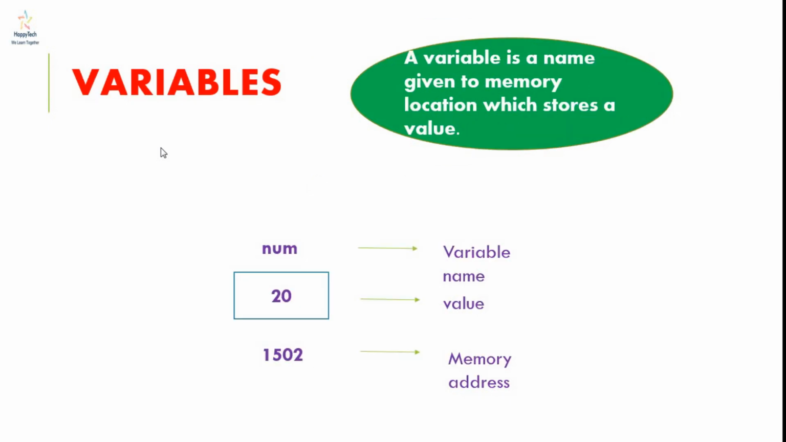Then variables. A variable is a name given to a memory location to store a value. So the name is an identifier, and the value is what is stored in the variable. The variable has three main things. First is the variable name, second is the value, and third is the memory address. You can see the example, like num is our variable name and it holds the value 20 at the memory address 1502. It can be any address.